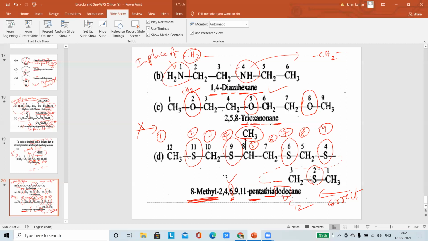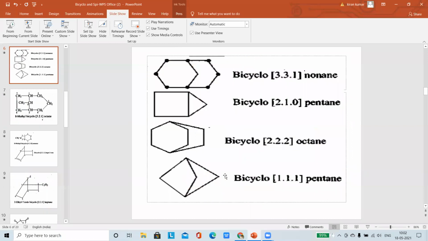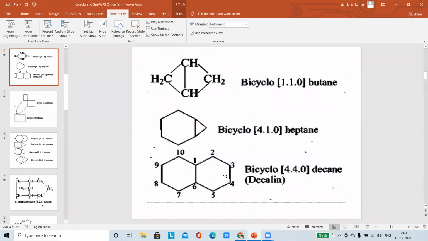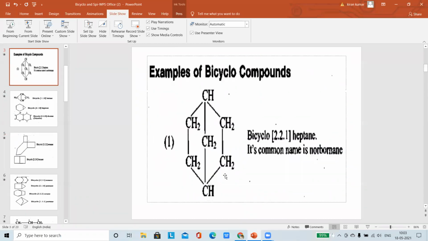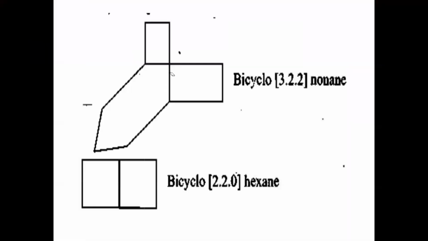Now see the next one. Some of the examples we left that day. See now, in bicyclo compounds, we have discussed already. So in this case, what are the head carbons here?